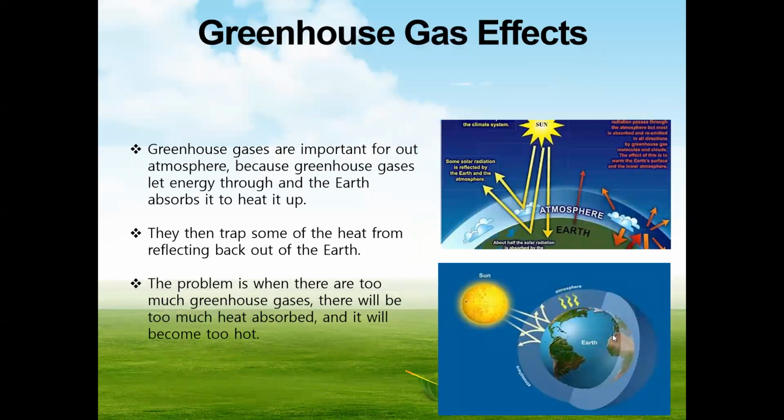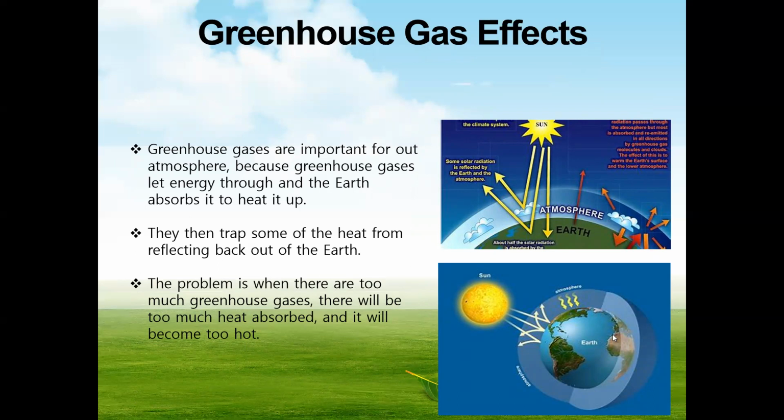Greenhouse gas effects. Greenhouse gases are important for our atmosphere because greenhouse gases let energy through and the Earth absorbs it to heat up. They then trap some of the heat from reflecting back out of the Earth. The problem is when there are too many greenhouse gases, there will be too much heat absorbed and it will become too hot.